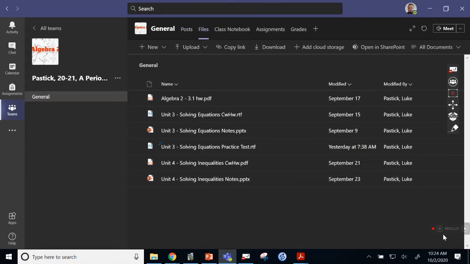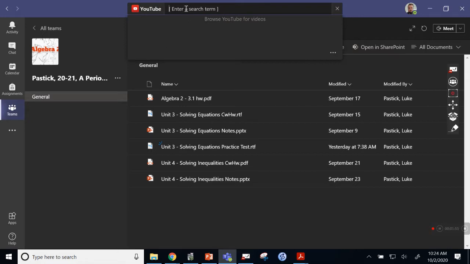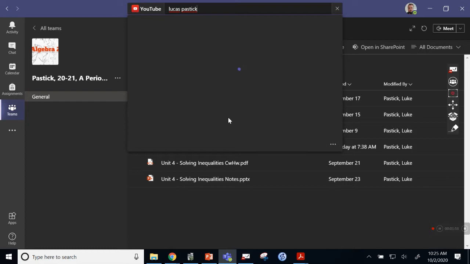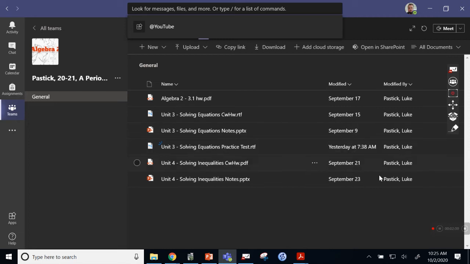And in the file section, you can see it's everything that they need for this individual class. So for me, you can see you've got the classwork, homework, you've got the notes, you've got the practice test here, and that's all for Unit 3. This is basically the location. The Files tab is the location for all of the resources they will need, other than YouTube. But if you go up here, they can click on YouTube and search my name, and all of my videos for all of my different classes will show up. So that's one easy way to get to the videos for the kids.